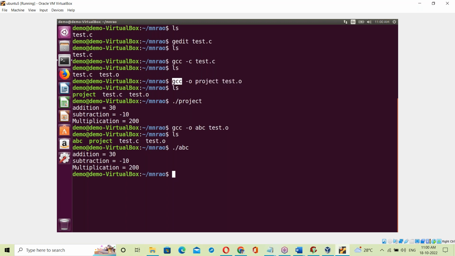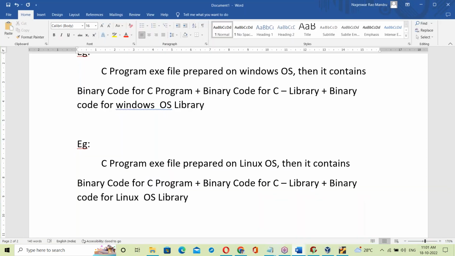Now the GCC compiler takes test.o, the binary code for our C program, plus the binary code for the C library, since the stdio header file is included here, and next the binary code for the OS library. By linking all of these things it generates the exe file, the project exe file. The OS library here is the Linux OS library.